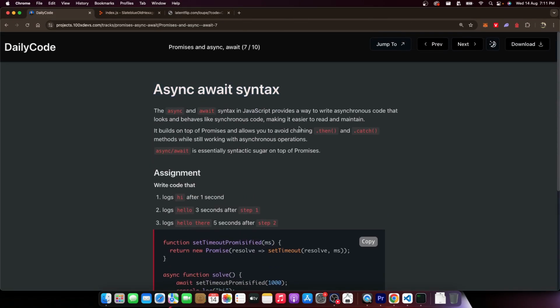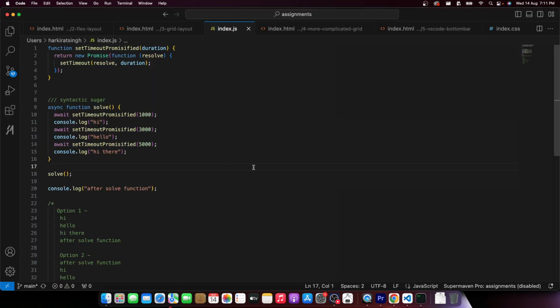Try to practice a bit, write some functions, some promisified calls by using this syntax compared to the other one.